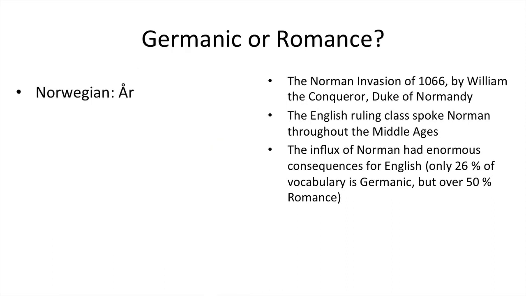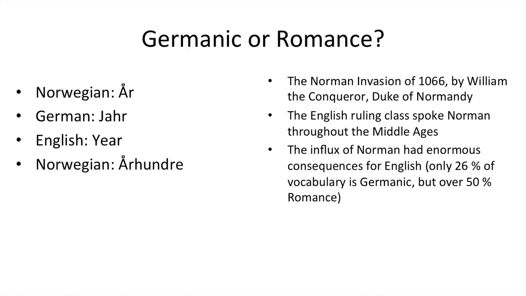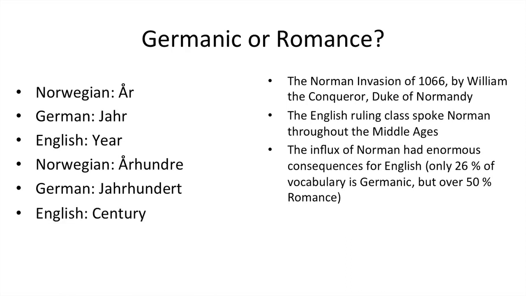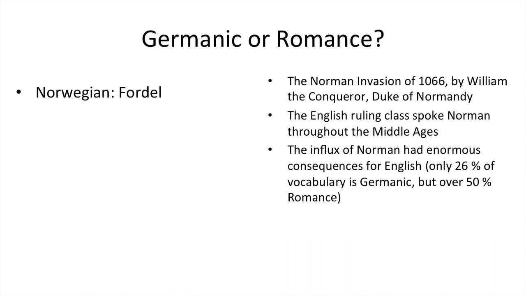This is Norwegian for year. It's år, and the German jahr, and so the English year, of course. But here's the Norwegian word århundre, the German jahrhundert, but the English is century. So really, the English word for century should have been year hundred, because that's what it is in Norwegian and German, and yet it's century, which is directly taken from Latin. It's not Germanic.